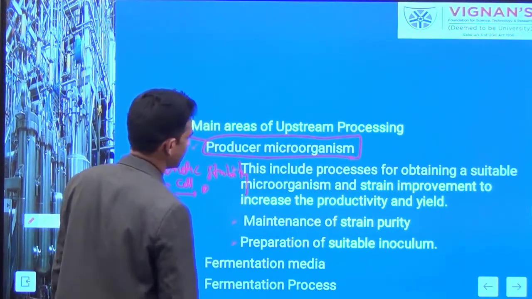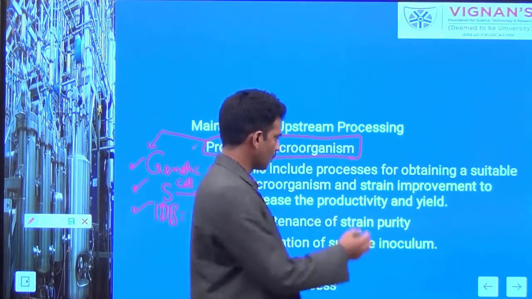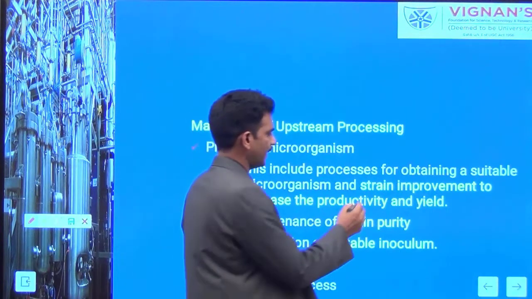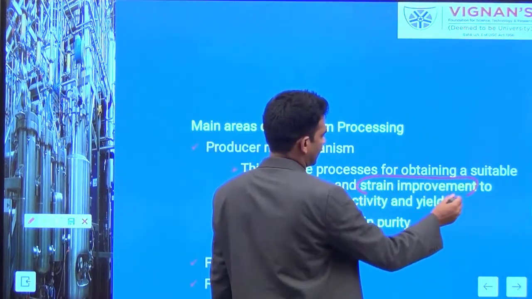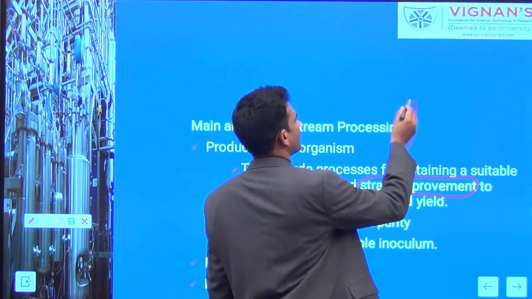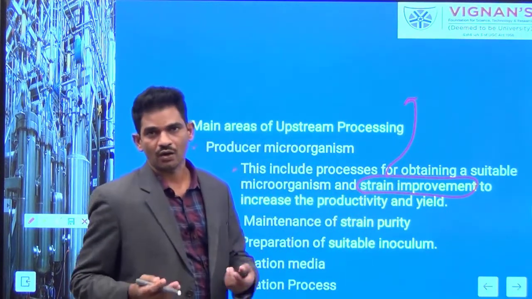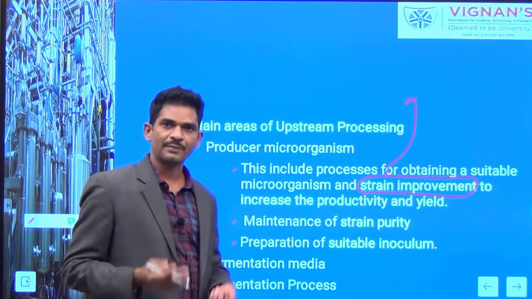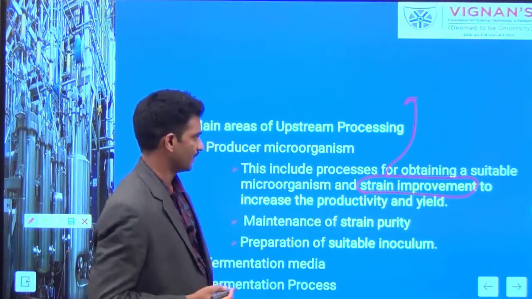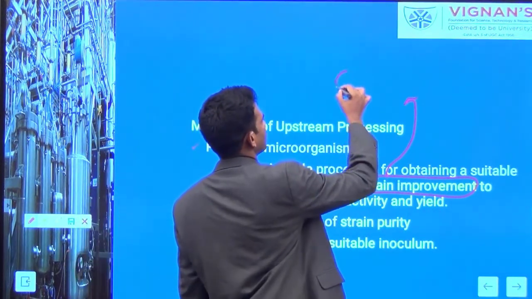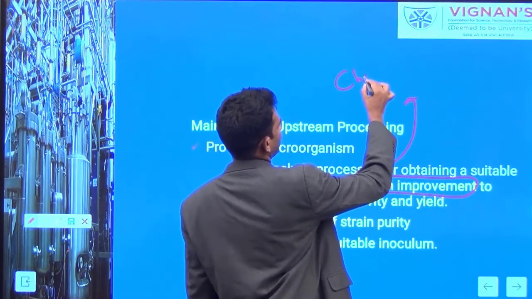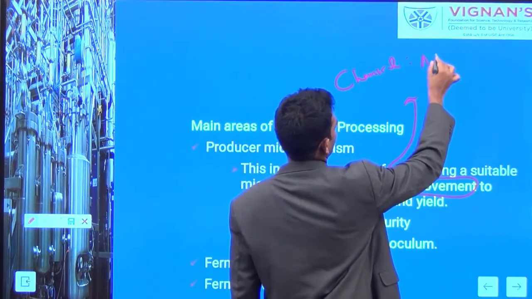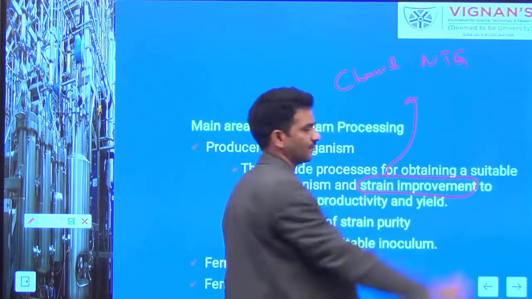If a strain is not potent enough, we can go for strain improvement. Strain improvement is nothing but modifying the nucleotide bases. You allow mutations either by chemical treatment or physical treatment. If it is a chemical treatment, we can use NTG as the chemical mutagen.